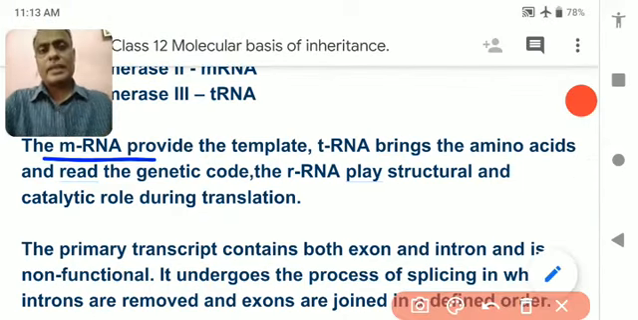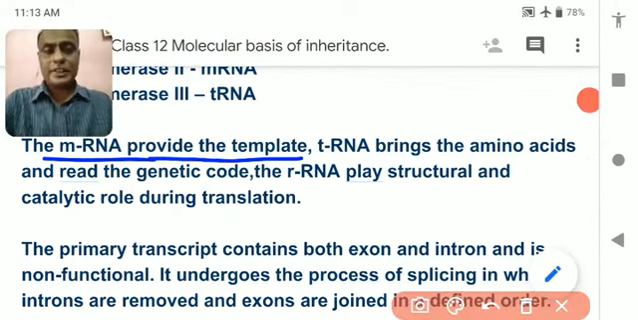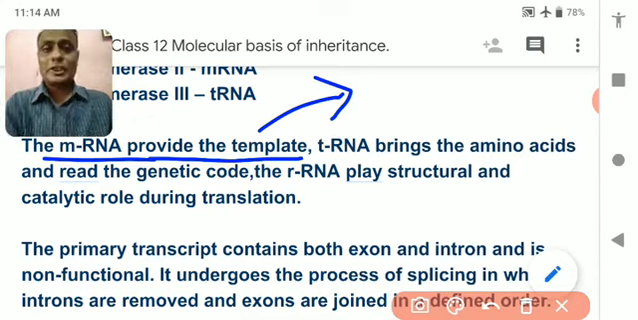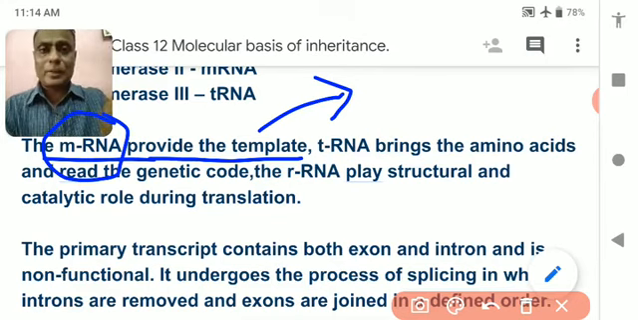I told you about mRNA. mRNA provides the template. Template means it helps in the formation of a particular kind of protein that is required to demonstrate a particular character. So mRNA is called messenger RNA, which carries the message from DNA for forming a particular kind of protein, and that protein demonstrates a particular character. So it is a very vital kind of RNA. It carries the message from DNA to demonstrate a particular character of a gene. Hope you understand these things.